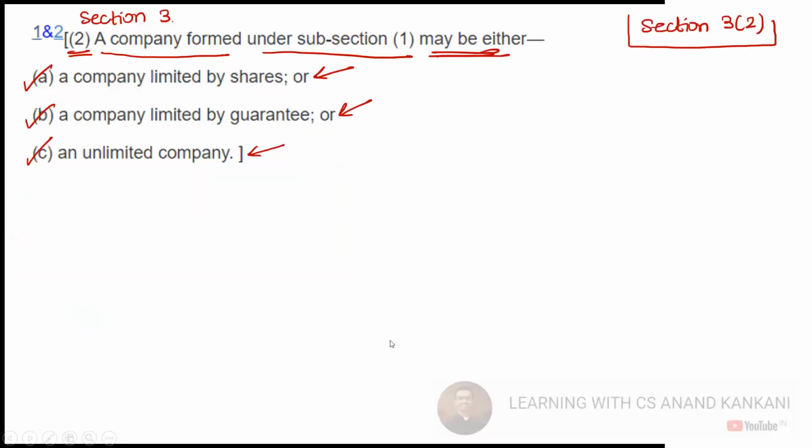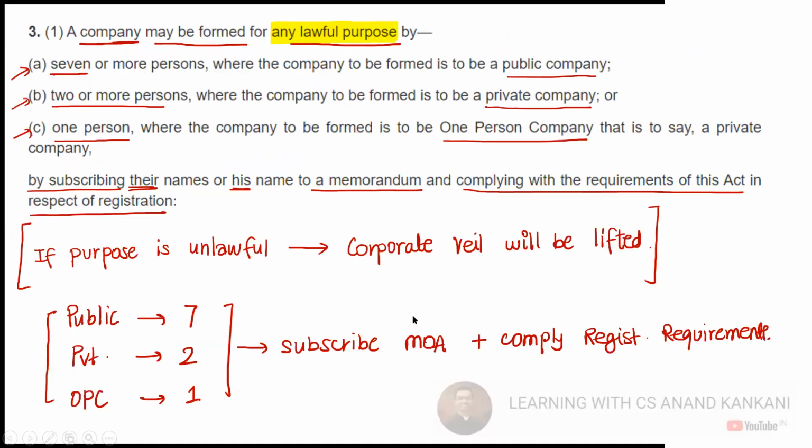Okay. So we discussed that in section 3, what are the type of companies you can incorporate. You can incorporate a company which has unlimited liability, or the company which is limited by shares, or the company which is limited by guarantee. And thereafter we discussed that the company can be formed for any lawful purpose by 7 subscribers in case of a public company, 2 or more in case of a private company, and 1 person in case of an OPC. So this is what we had discussed.